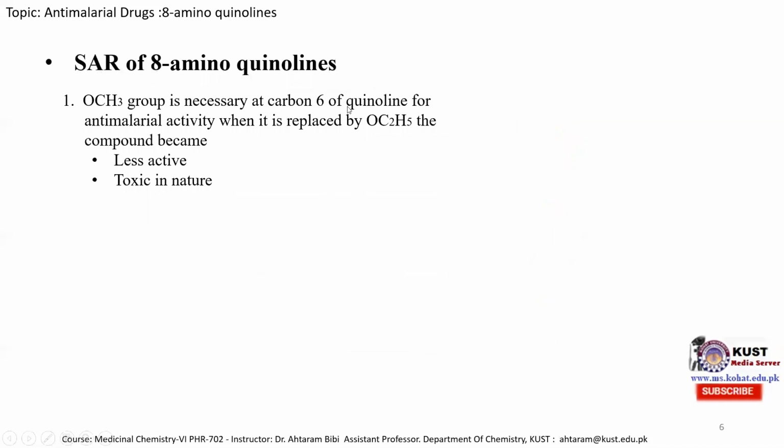Methoxy group is necessary at carbon 6 of quinoline for anti-malarial activity. As it is mentioned over here, this is the primaquine molecule, as primaquine molecule is the most important 8-aminoquinoline, which is mostly used as an anti-malarial drug. So we will discuss now the structure activity relationship of this primaquine molecule. And we can see that this OCH3 group at position 6 is compulsory for anti-malarial activity.